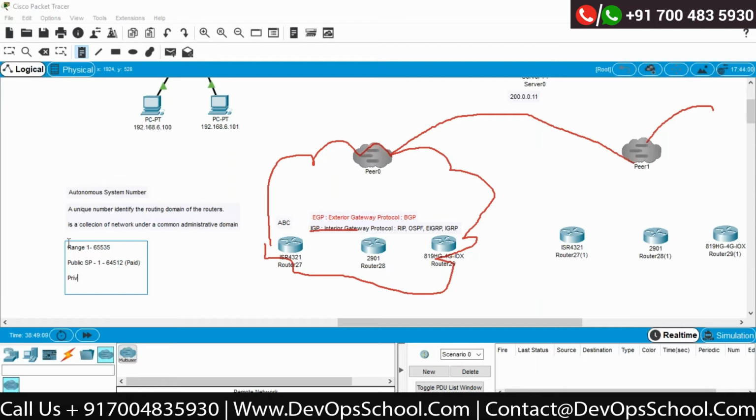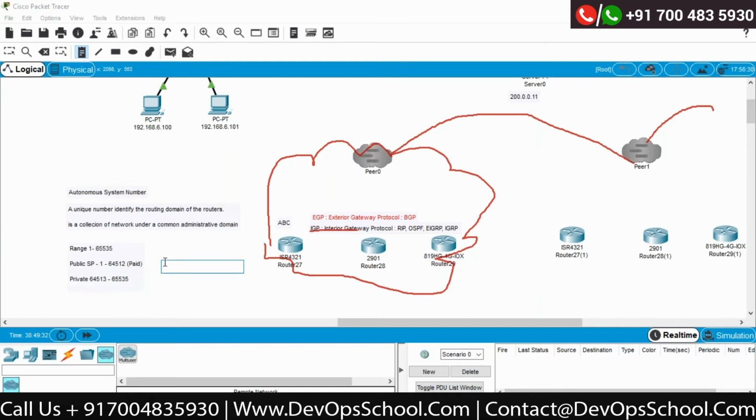Now private numbers, which your ISP can provide to you, are for when they want to do the routing within their ISP network, within your routing domain. You can use 64,513 to 65,535.